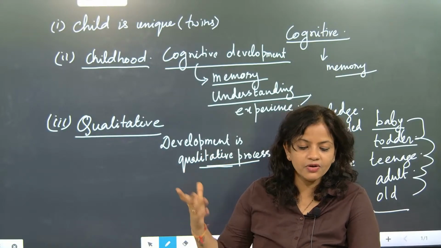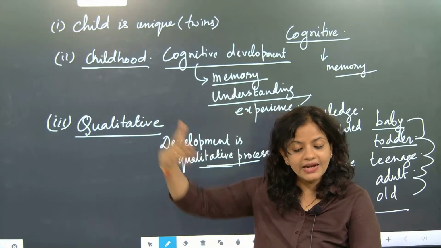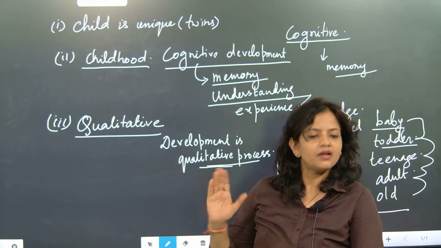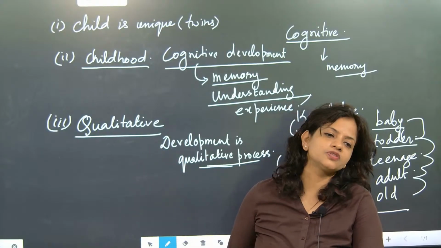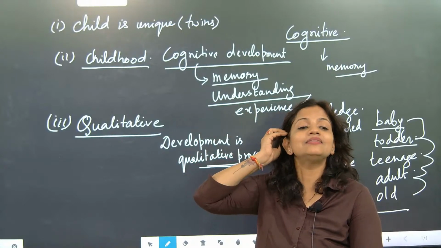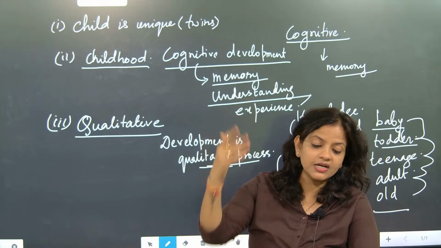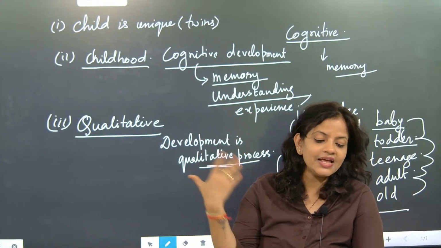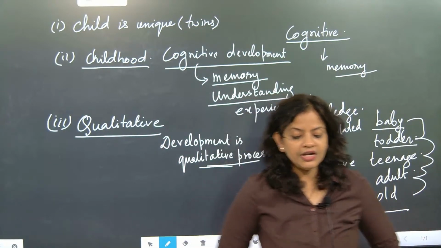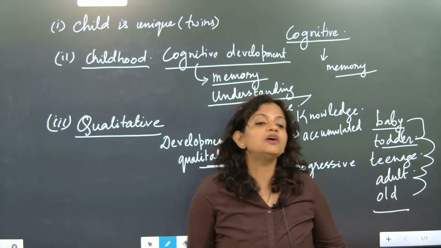So development, very good, Ruchi. Development is an ever increasing process and it will stop only at the time of death. Understood? After death only development stops, because brain development will keep on going. Understood? And another stage where development stops is when a brain disease comes. Alzheimer's is one of the diseases. Understood or not? So different types of diseases are there. Brain diseases will also stop the development.